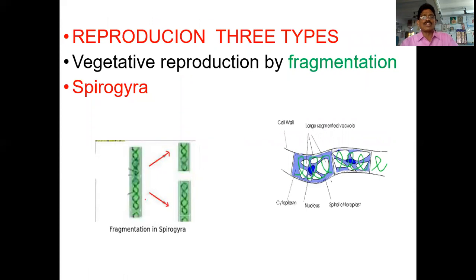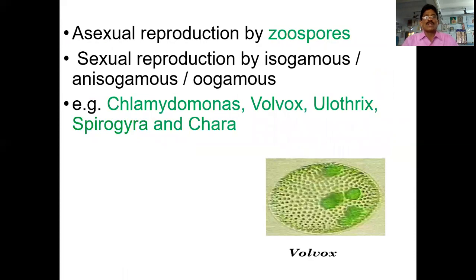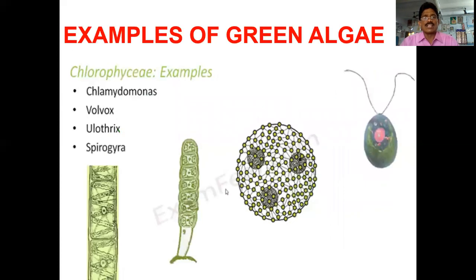When you come to the reproduction of these algae plants, the Chlorophyceae, green algae, first you see vegetative reproduction by fragmentation. This is Spirogyra. It has a cell, nucleus, cytoplasm. A septum layer is there, and inside the thallus it has a small ribbon-like structure, the chloroplast. These parts can undergo division and develop new plants. That is a very good example in Spirogyra. Asexual reproduction depends upon zoospores, and very good examples you can see are Chlamydomonas, Volvox, Ulothrix, Spirogyra, and Chara.